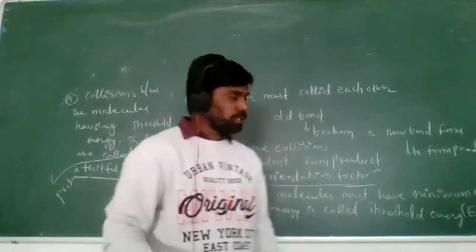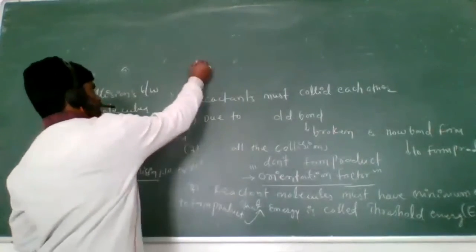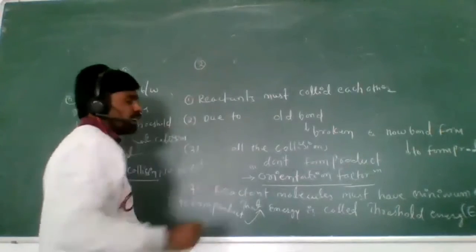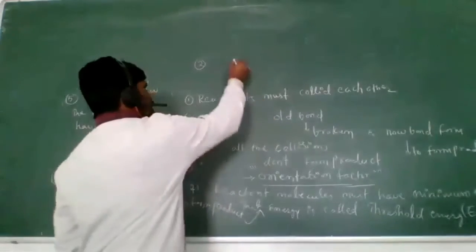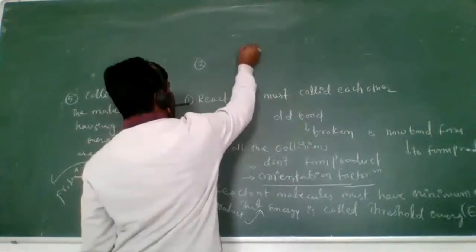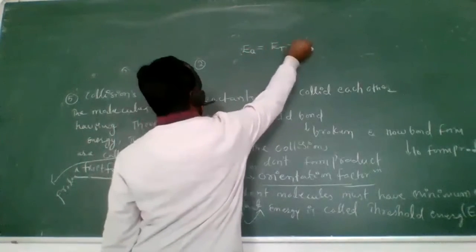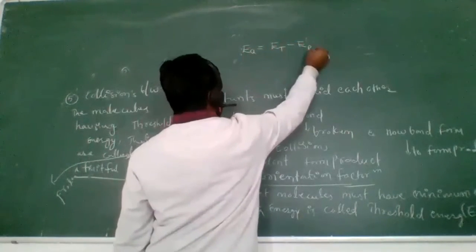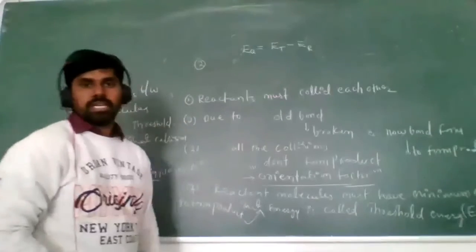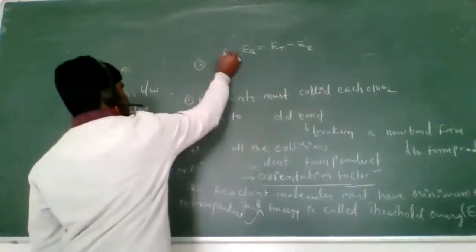Clear? And next one, what is the activation energy? See here, activation energy EA equals threshold energy minus reactant normal energy. This is the sixth point.